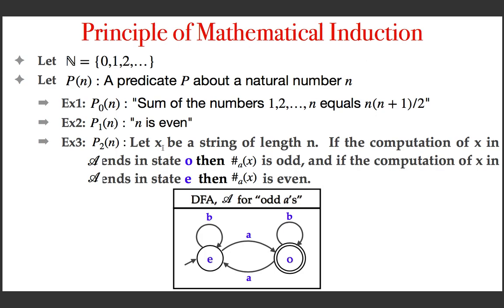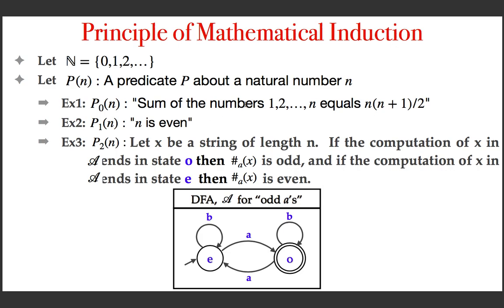What you have to remember is that mathematical induction is a technique which you can use to prove the correctness of a predicate which is defined on a natural number. So here is an example predicate, and in fact this is a correct predicate, and here is another predicate, n is even, which is not correct for all natural numbers. For example, if I give 1, which is a natural number, as n, 1 is not even.